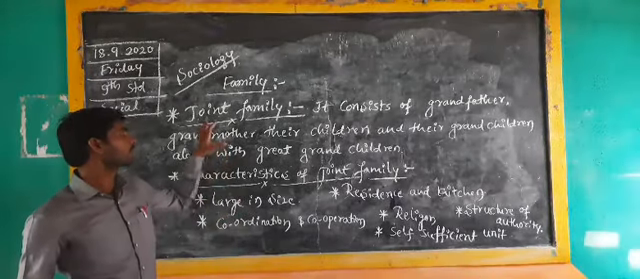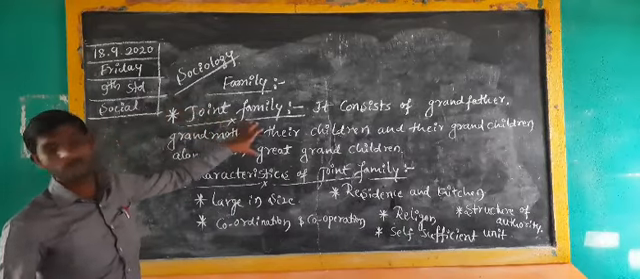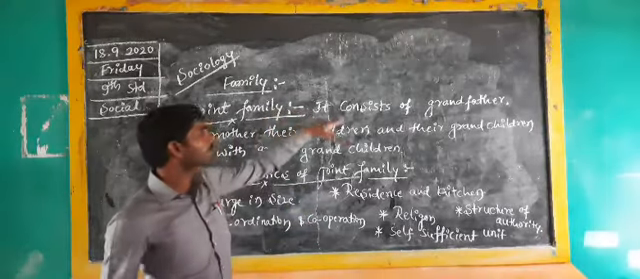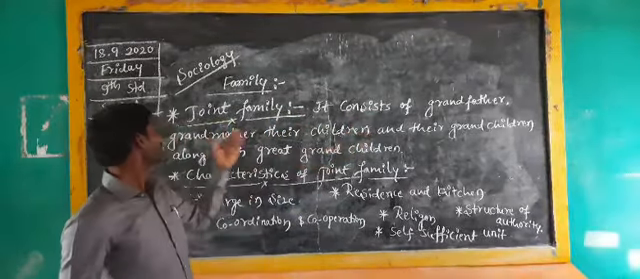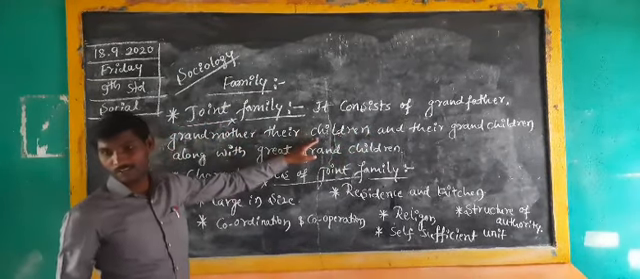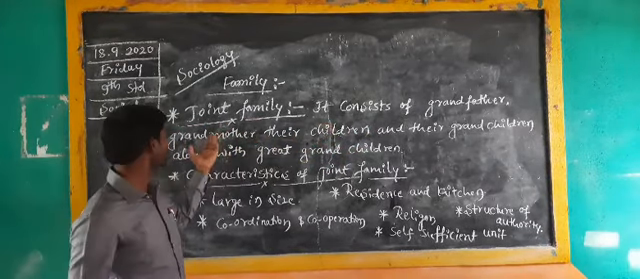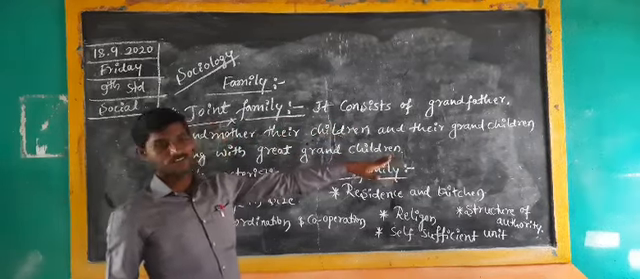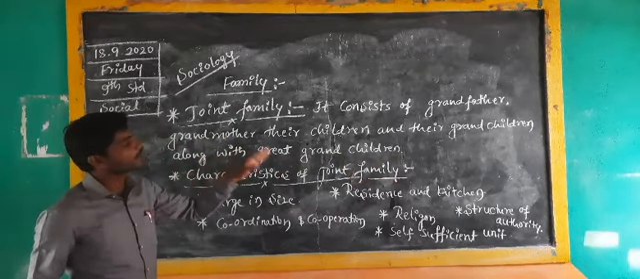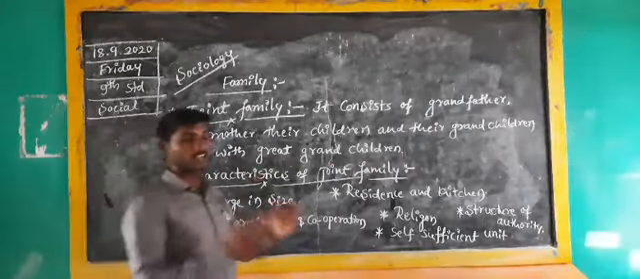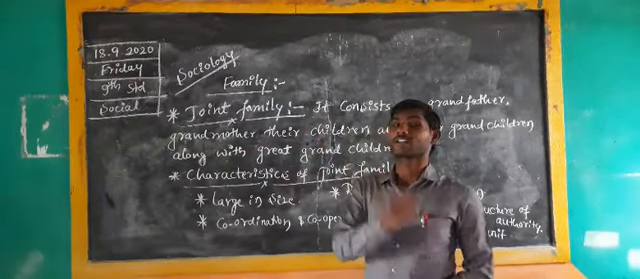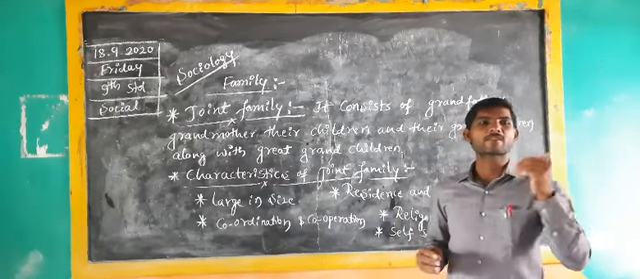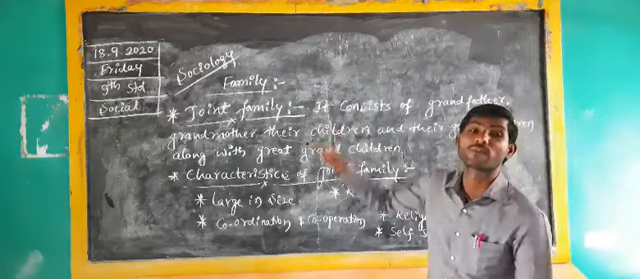Modern nuclear family, here what is that? That is joint family. What is the meaning of joint family here? Joint family consists of grandfather, grandmother, their children, and their grandchildren, along with great grandchildren. So it consists of a minimum of 2 or 3 generations. They are staying in the same family. So that family we have to consider as joint family.